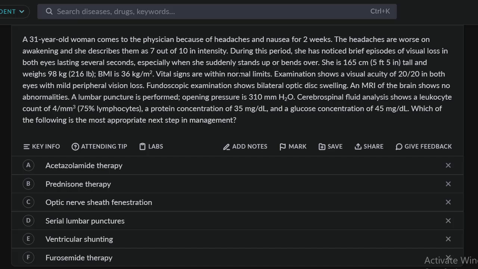But what else they can perform is optic nerve sheath fenestration. This is answer C. That's not the answer in this case because you would not go immediately into surgery. My understanding of this is that they put a bunch of holes in the optic nerve sheath so that the pressure will be relieved and you wouldn't get that much pressure on the optic nerve. Because really that's the whole reason why we want to manage this condition, because of the risk of visual loss and optic nerve damage.